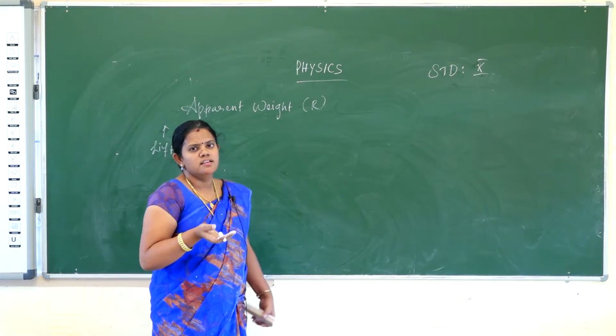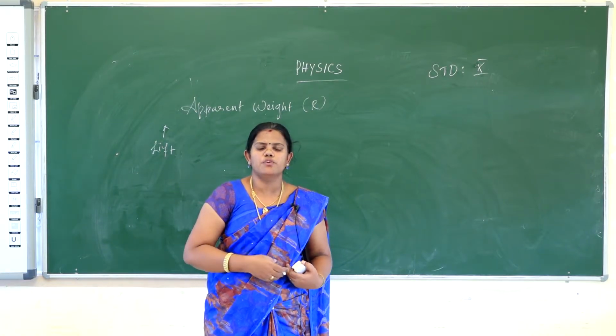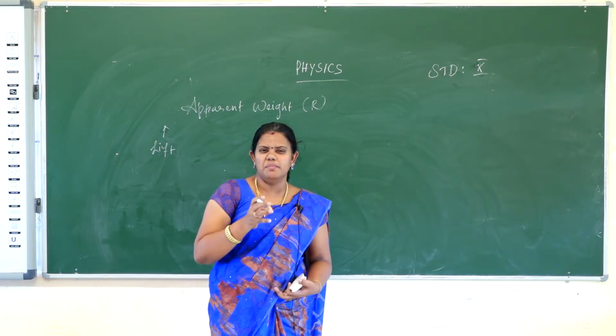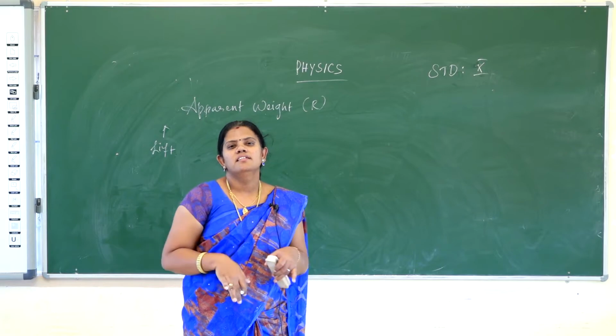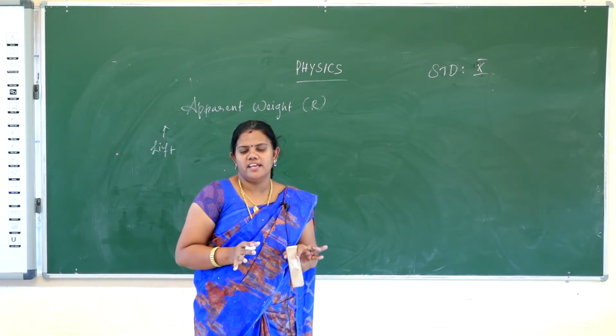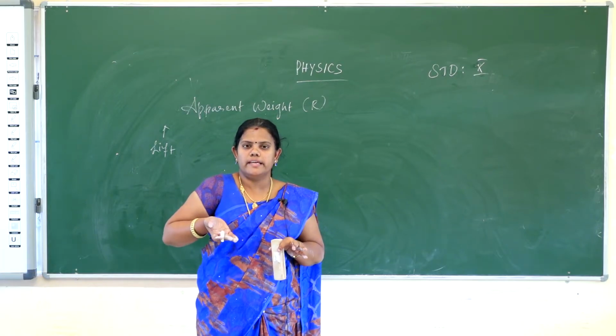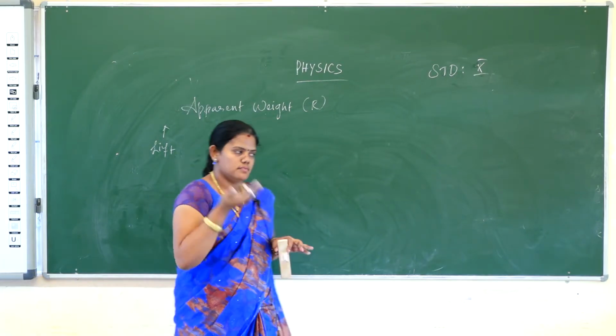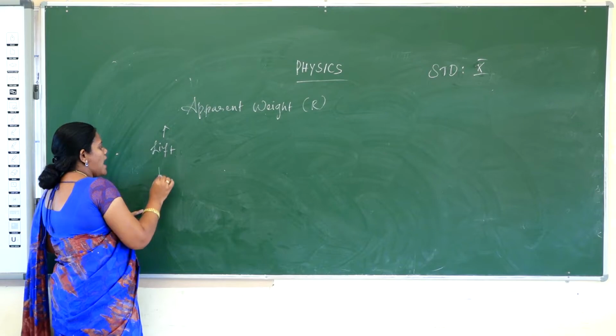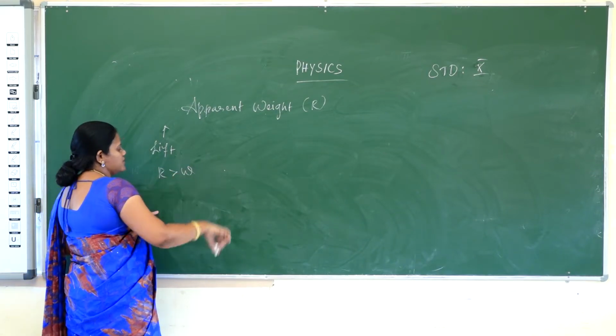What does that mean? There is a reaction force. The apparent weight will be much greater than the normal weight, because the upward force is greater as the lift is moving up. So R is greater than the normal weight.